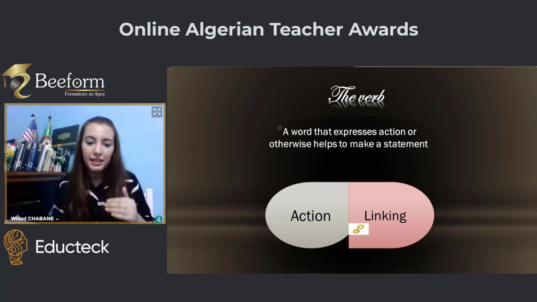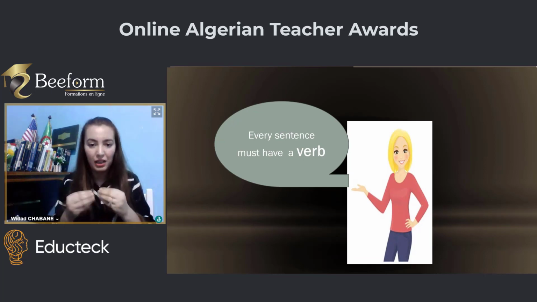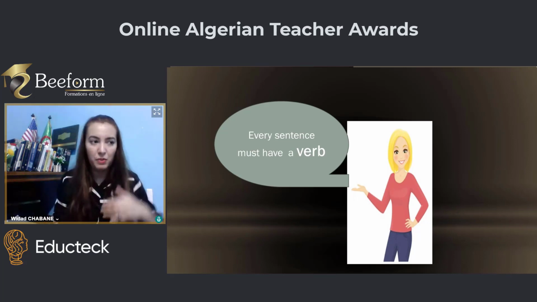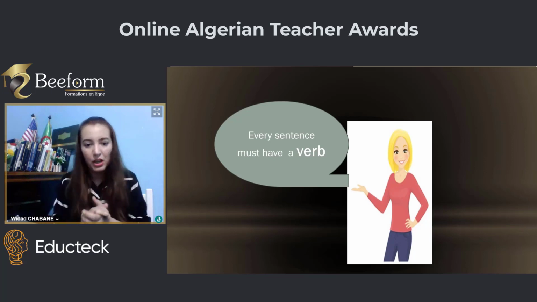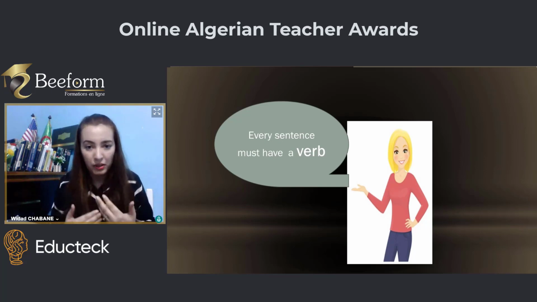Or it can serve as linking. For example, linking verbs like auxiliary verbs or helping verbs, they are linking. For example, I am happy. So this is a verb, it is not an action, it's a linking verb. We have also stative verbs like to love, to feel. We're not doing the action.